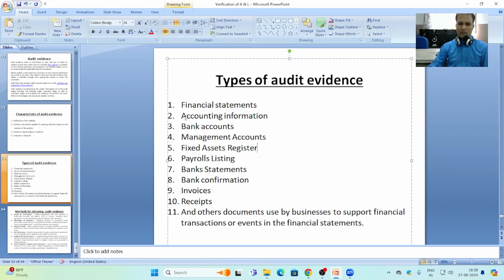Accounting information. Accounting information refers to the transactions recorded in the books of accounts at the primary stage or at the principal stage. Primary stage of recording of accounting information means recording of business transactions in the journal or subdivisions of the journal.